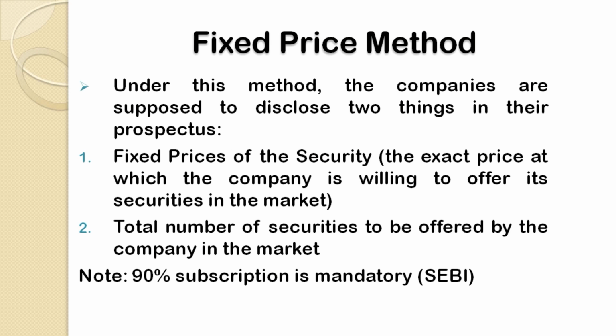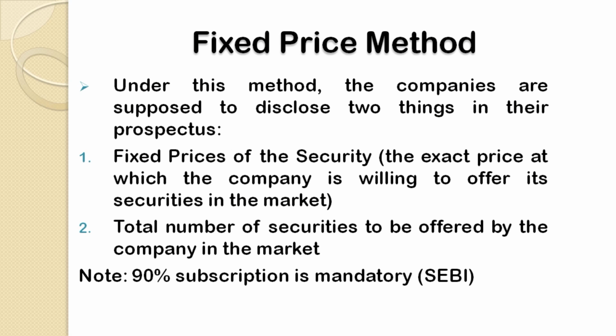Now let us discuss in detail both these methods. First method, that is the fixed price method. Suppose any company had selected the fixed price method in order to determine the prices of its own securities, then according to the norms of SEBI, the company was supposed to disclose two important things in its prospectus.